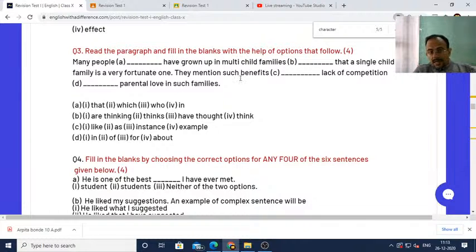And if that is also given here, say for example, if that was given here, then also as would be the answer. Why? Because if there is such that, there will be a sentence, but here there is not a sentence, it's only lack of competition. Therefore as will be the answer here. They mention such benefits as lack of competition for parental love in such families. So in the gap it should be for parental love in such families.